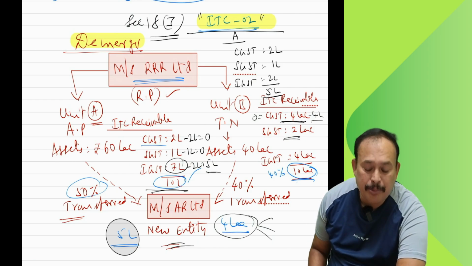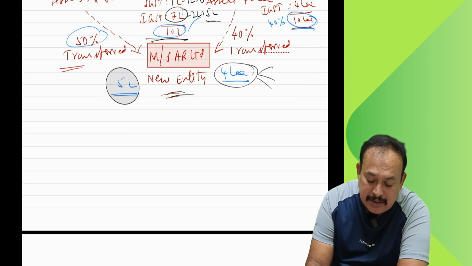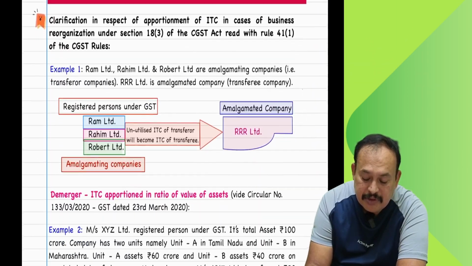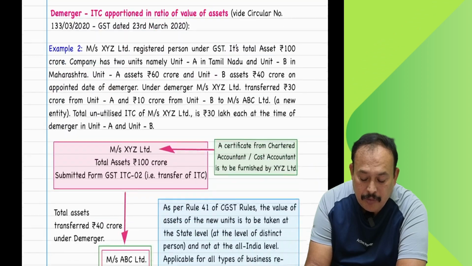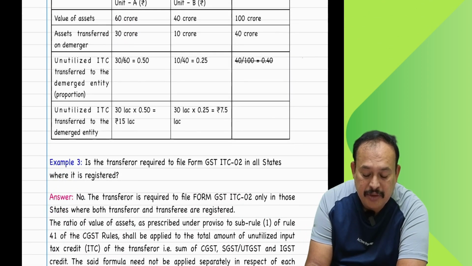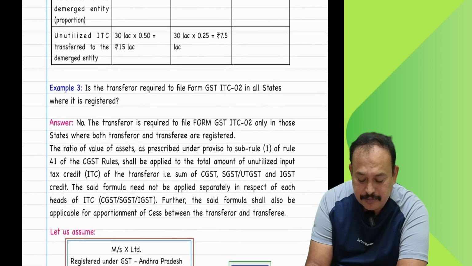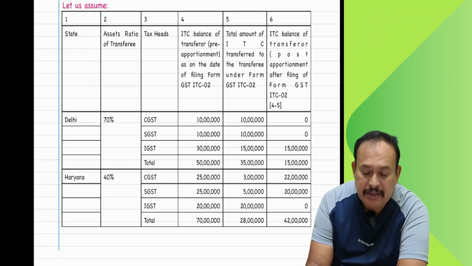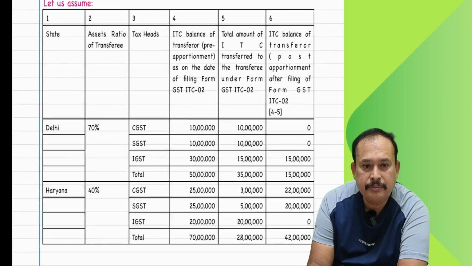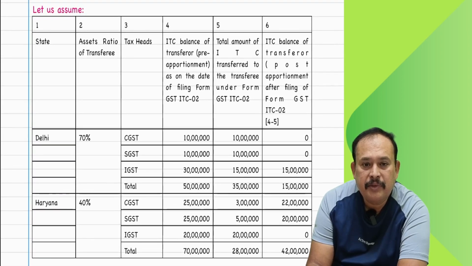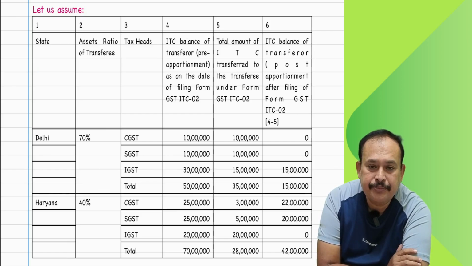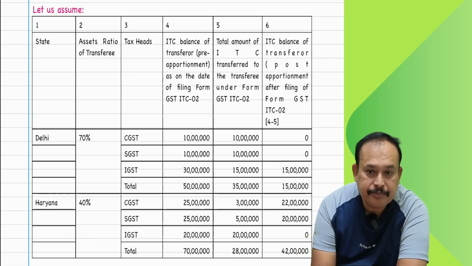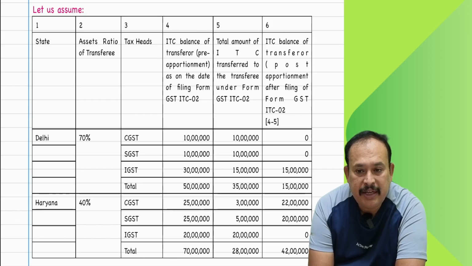This has been explained properly in the material itself, my dear sir. I have given explanation here. See, elaborately given. This is RRR Limited followed by this transfer, asset ratio proportion transfer. Thereafter, I give an elaborate comprehensive example here. Transferring of ITC. Got the clarity, my dear friends? Any doubt up to this, my dear friends?